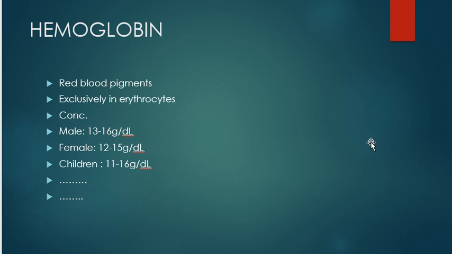Hemoglobin, the red blood pigment, is exclusively present in the erythrocytes. Its concentration in males is about 13 to 16 gram per deciliter, in females 12 to 15 gram per deciliter, and in children 11 to 16 gram per deciliter. The function of hemoglobin is the delivery of oxygen from the lungs to the tissues and the transport of carbon dioxide and protons from the tissues to the lungs for excretion.